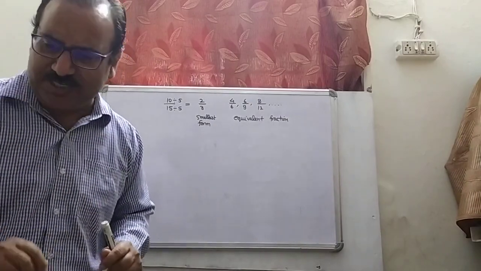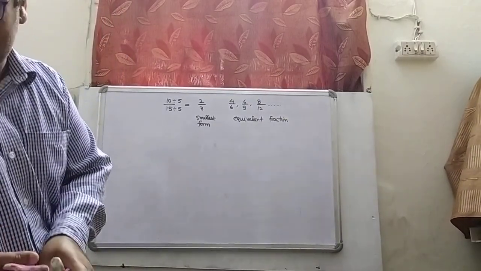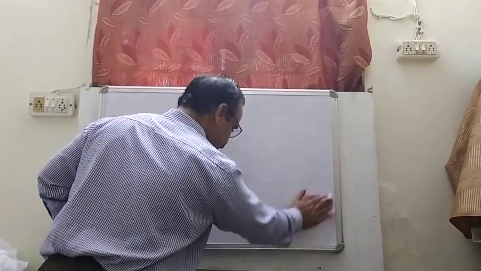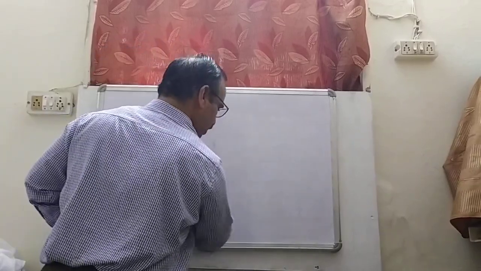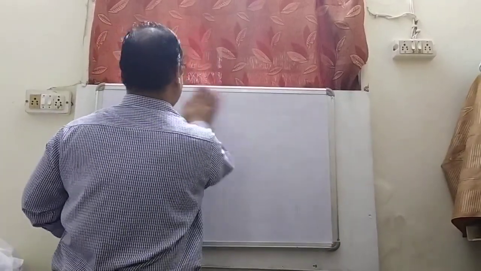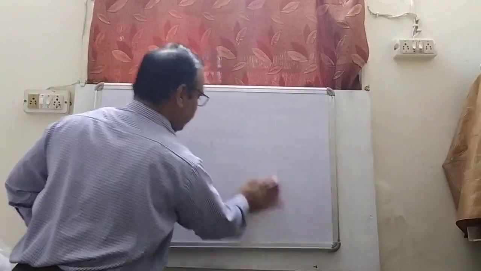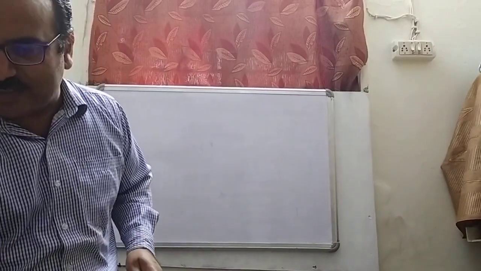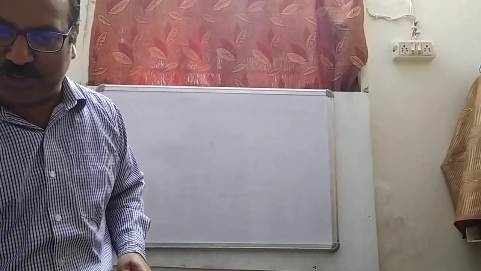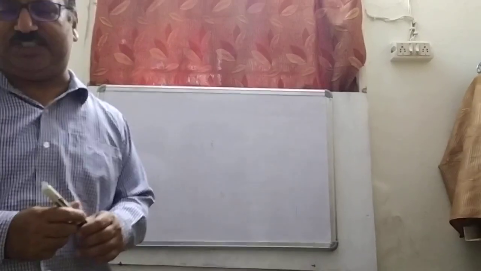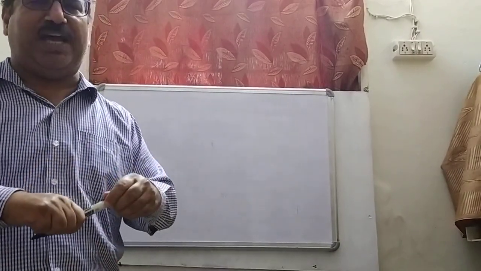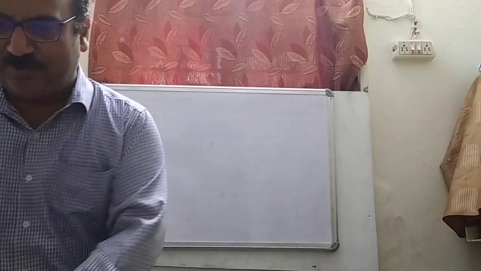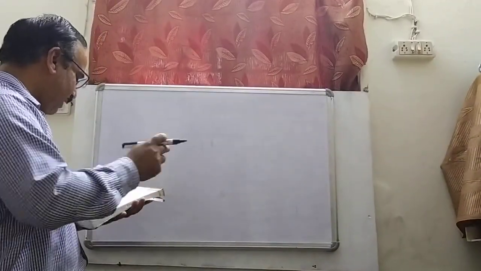Okay? When we discuss exercise 2.1 of your NCERT book, I hope you have already downloaded the book. Or if not, then I'll send you a scanned copy of this chapter. Okay? You need not to worry about it. So we are discussing exercise 2.1. Basically that exercise contains the problem based on addition or subtraction of fractions. You may say it is a recap type of exercise because you are already familiar with the addition and subtraction of fractions. Okay, I'm writing few problems that I will discuss.